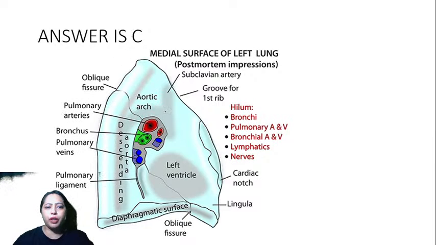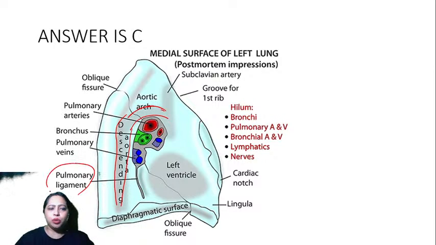Can you see this arch of aorta? So this is the arch of aorta. You can see there is the descending aorta and the arch of aorta. So this is the hilum. What does this ligament do? What is the function of this ligament? Anyone has an idea?